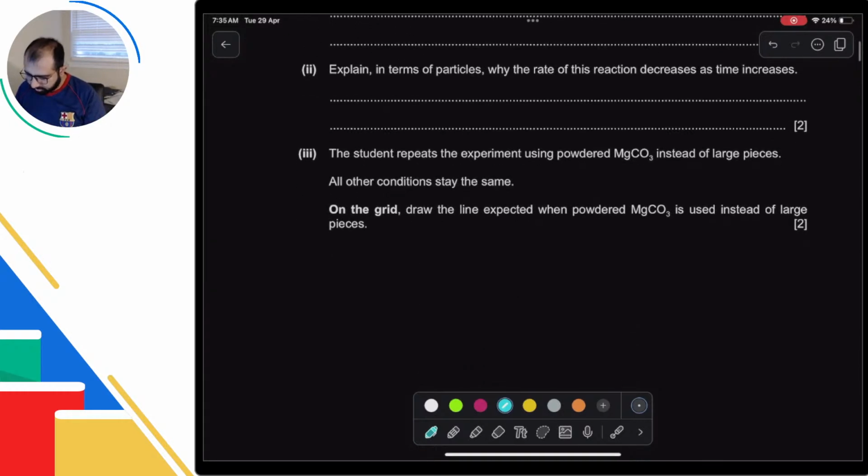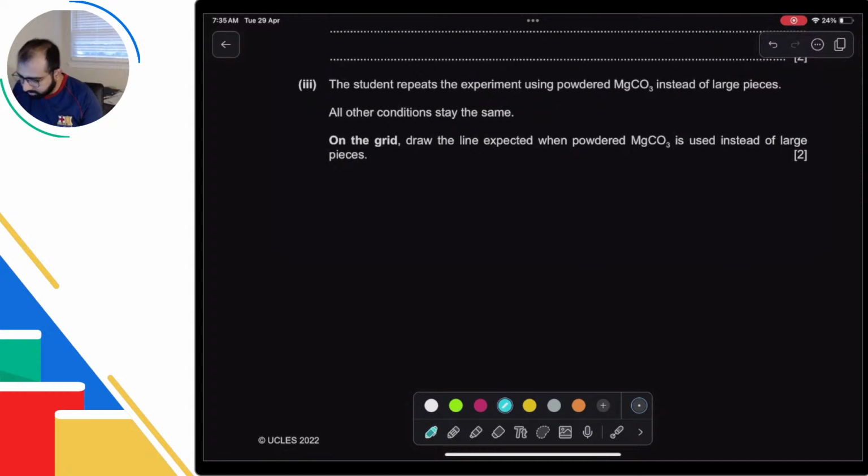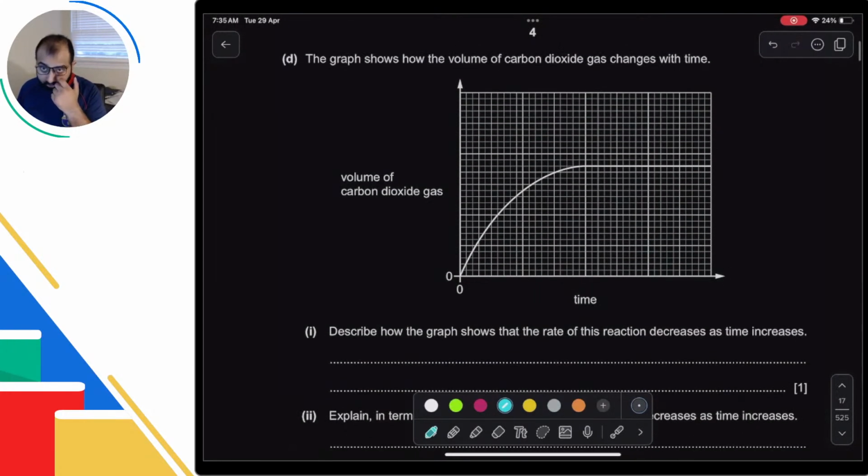A student repeats the experiment using powdered magnesium carbonate instead of large pieces. What have they done? They have increased the surface area, and because of that, the rate of reaction will be higher. On the grid, draw the line expected when powdered magnesium carbonate is used instead of large pieces. Now there are two things. Number one, the amount that you get is going to be the same. So the volume will still be this one, but the time it takes is going to be less.